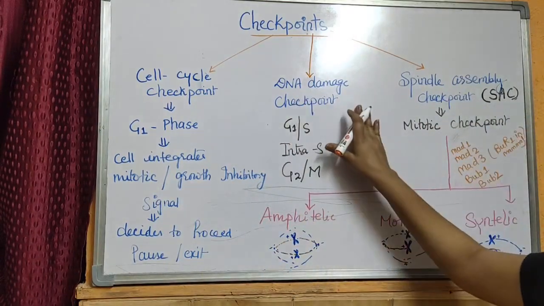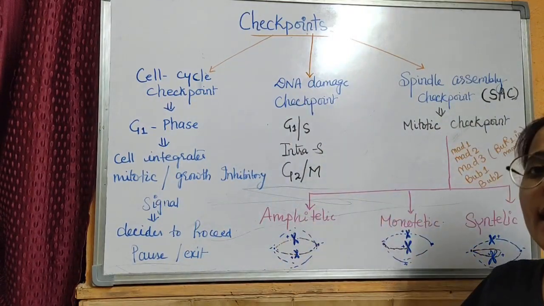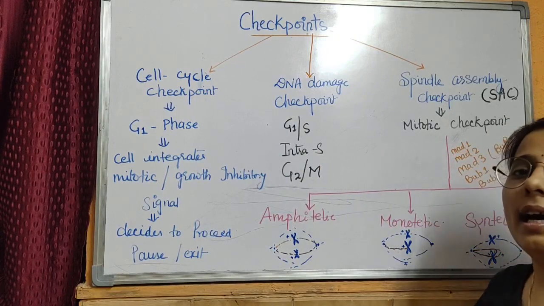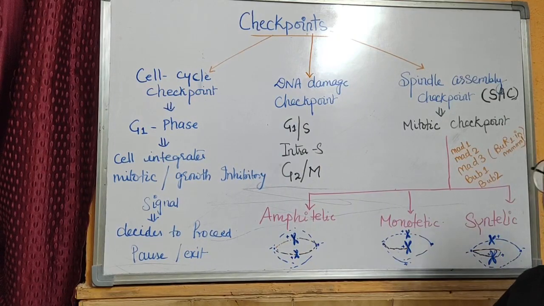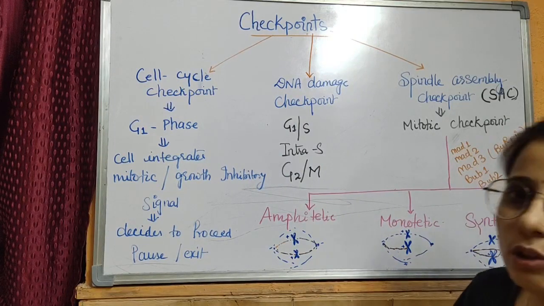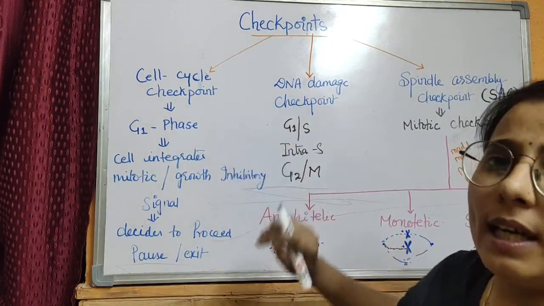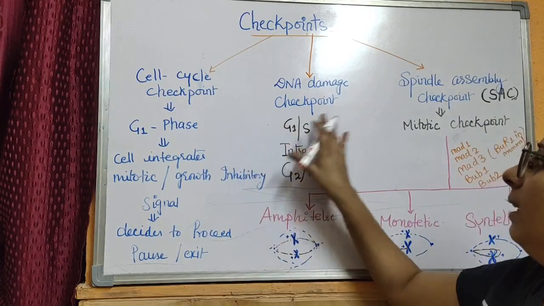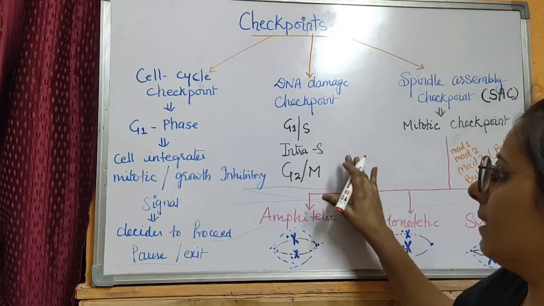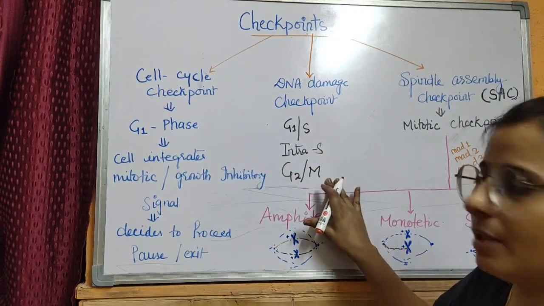The second is the DNA damage checkpoint, where a cell checks whether DNA is completely replicated or whether the chromosomes have any mutation or not. This checkpoint has further 3 checkpoints, that is G1/S, intra-S and G2/M checkpoint.